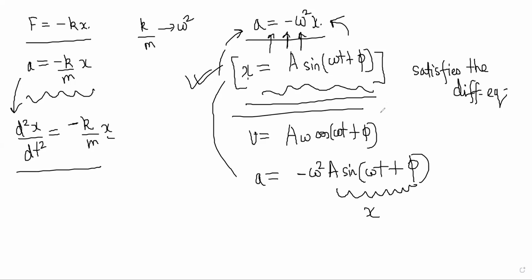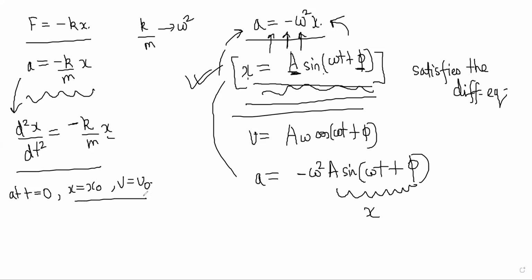Suppose someone asks you, okay, fine, you can write this equation, but what are A and phi here? A and phi were not given in the question. People only told you a is equal to minus omega square x. You did not know about constants A and phi. So how do you find those constants? We can find them very easily by saying at t is equal to 0, x should be x naught, v should be v naught.